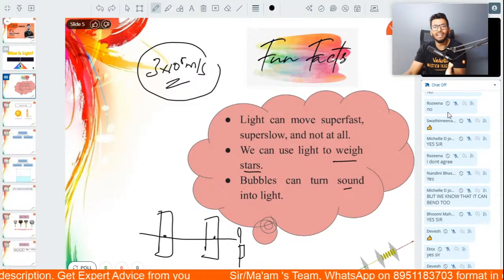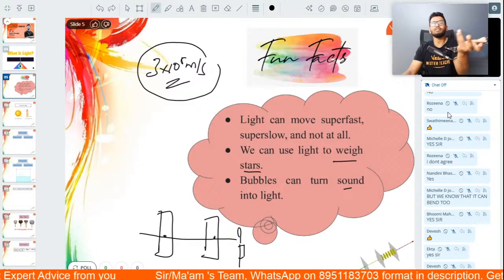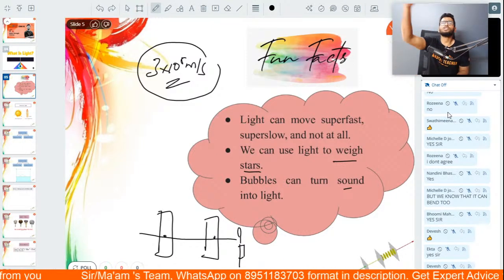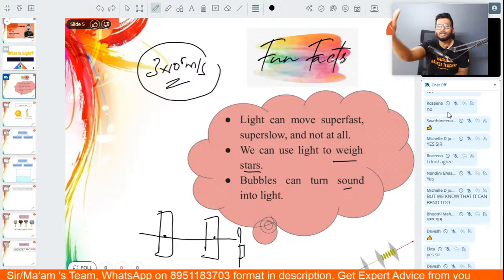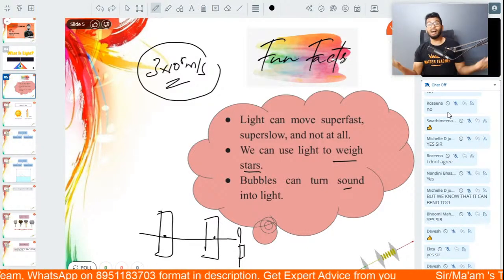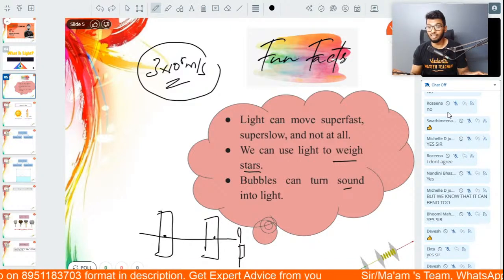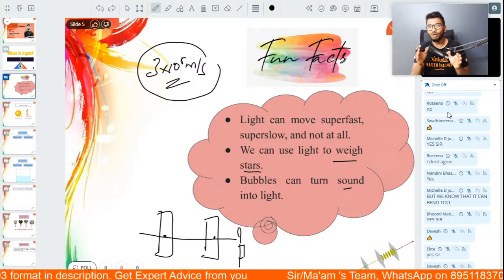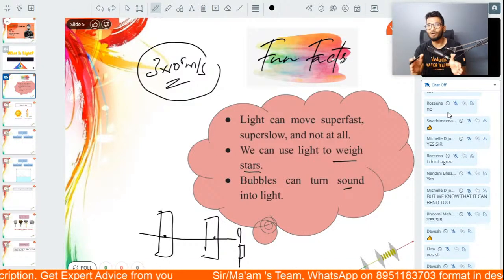Whatever we know about light, it's not even 50% of it. Because there are so many properties. There is so much to learn about light. Now, I can't assure you that we'll study everything in 10th standard. No, I'm not saying that. But whatever is possible, we'll try to do that.